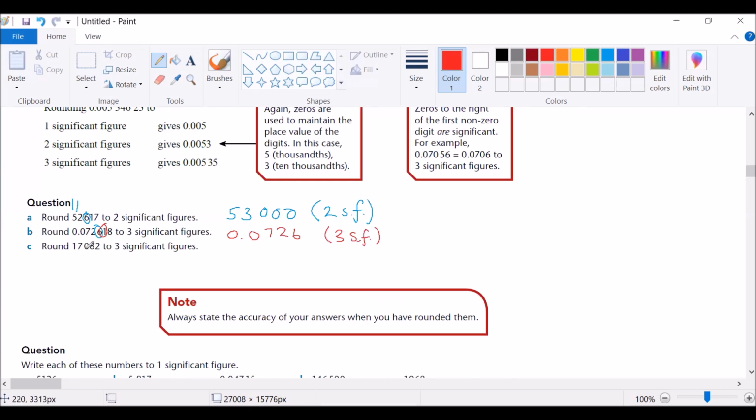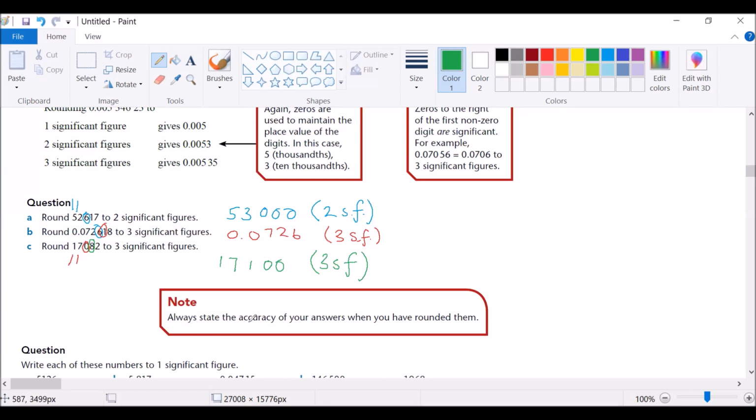Round 17,082 to three significant figures. So which one is the third significant figure? This is the first, second, and the 0 is our third significant figure. Now we look at the number next to it, which is 8. Is 8 greater or equal to 5? Yes, therefore we increase 0 by 1, which will give us 17,100. That is to three significant figures.